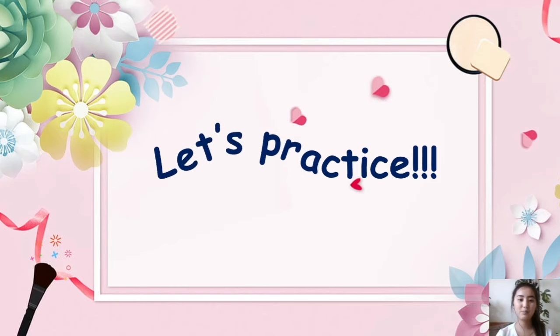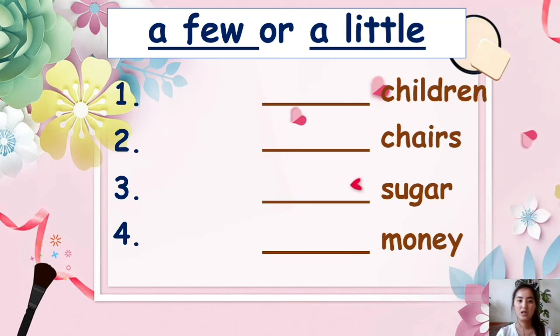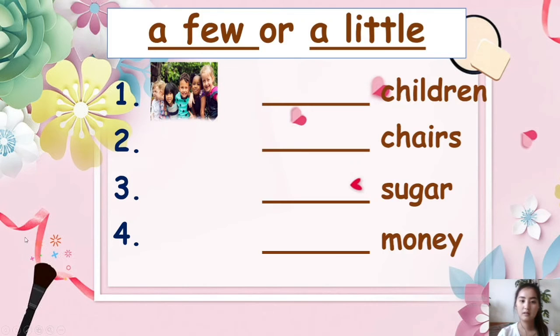Okay, so now let's practice. A few or a little. Number 1. Look at the picture. Children, blank, children. So a few or a little. The answer is a few children. So the answer is a few because children is a countable noun. It's a countable noun.